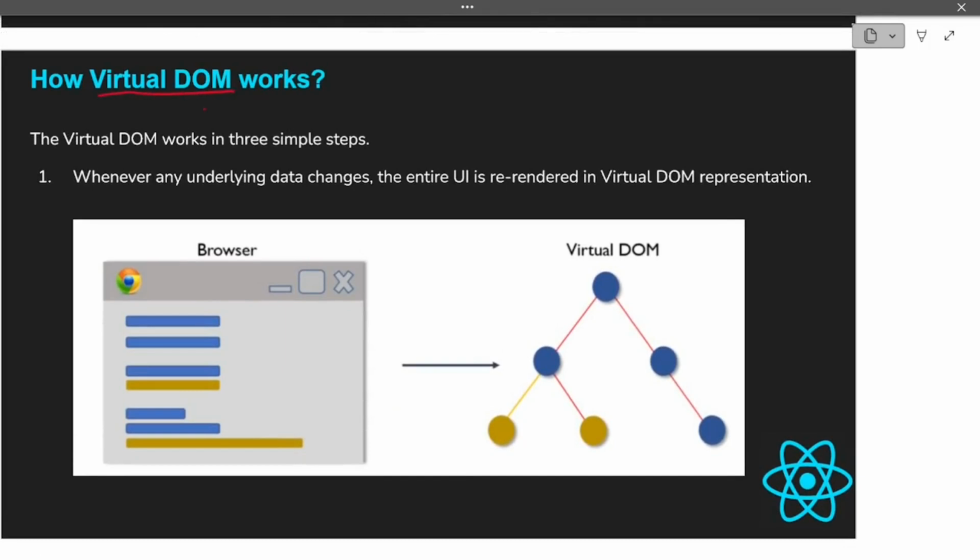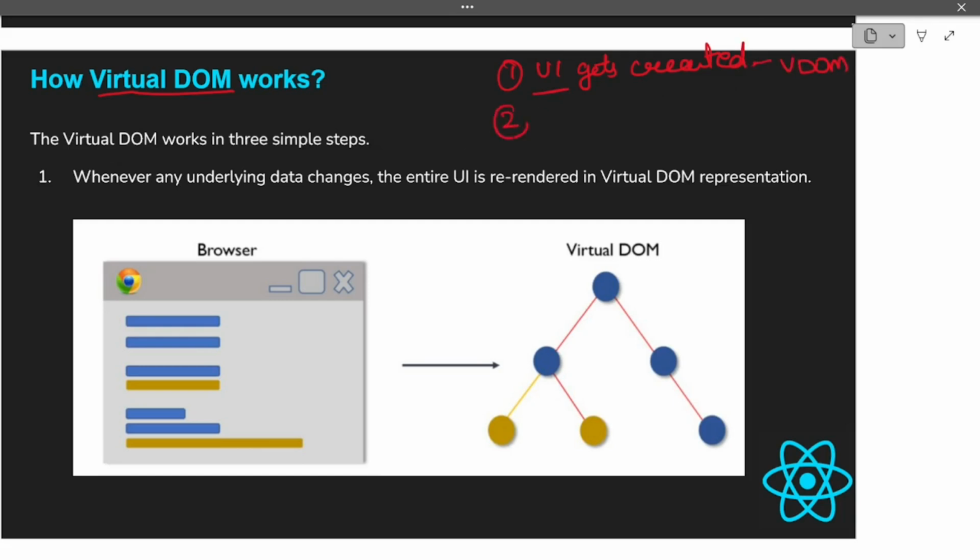So virtual DOM works in 3 simple steps. First one, 3, or you can even say 4. Just to explain in the interview, you can say 4 simple steps. First is, whenever you do your first change, the UI gets created, and before the UI gets created, there is a virtual DOM that gets created for that UI. So the virtual DOM gets created in the first change.